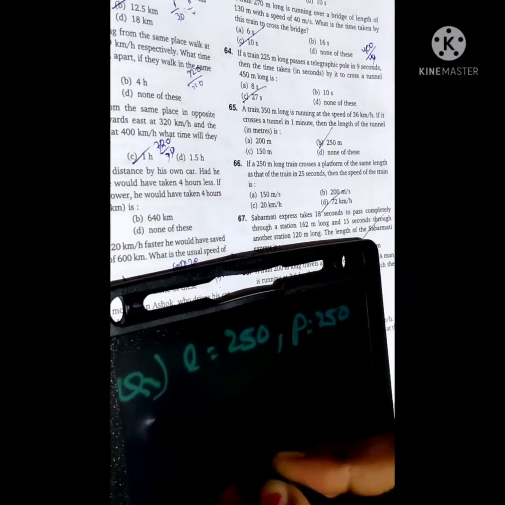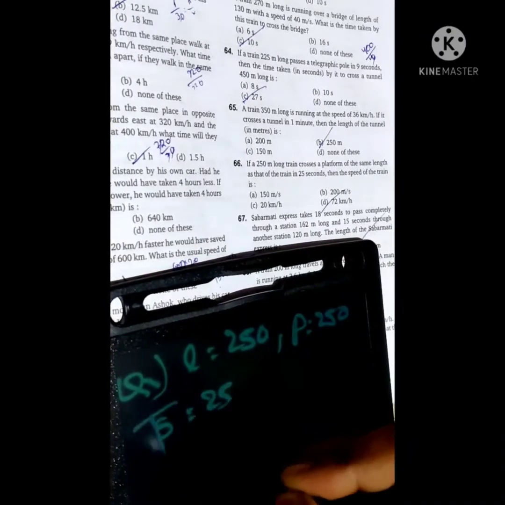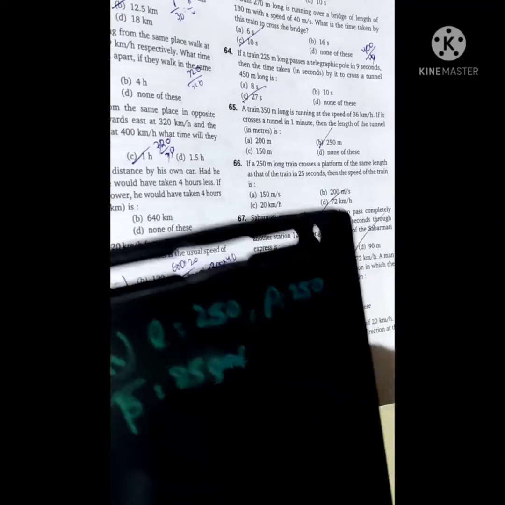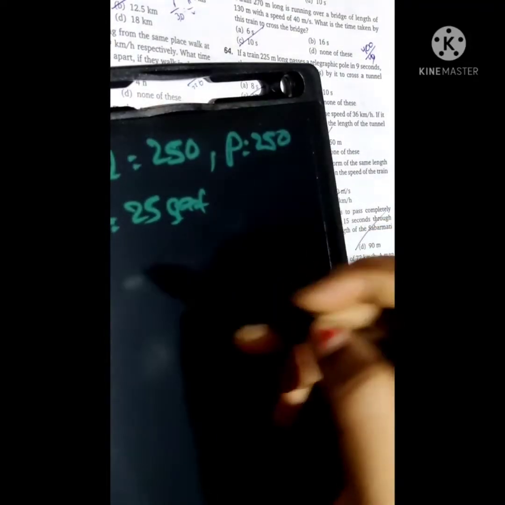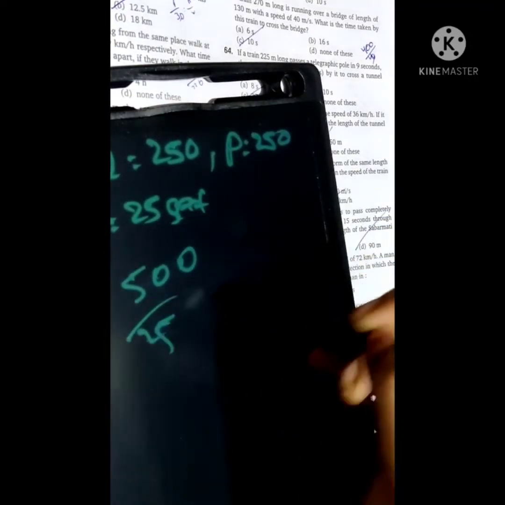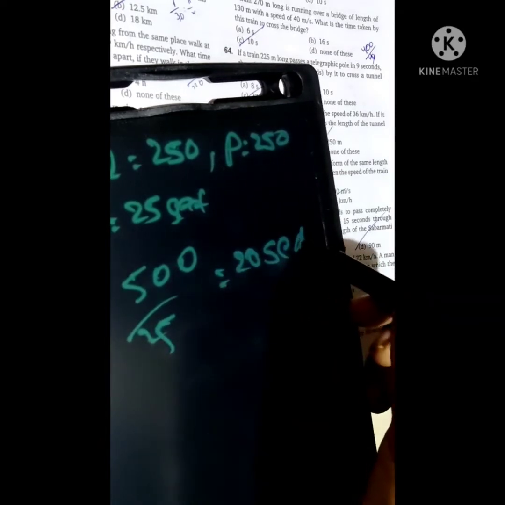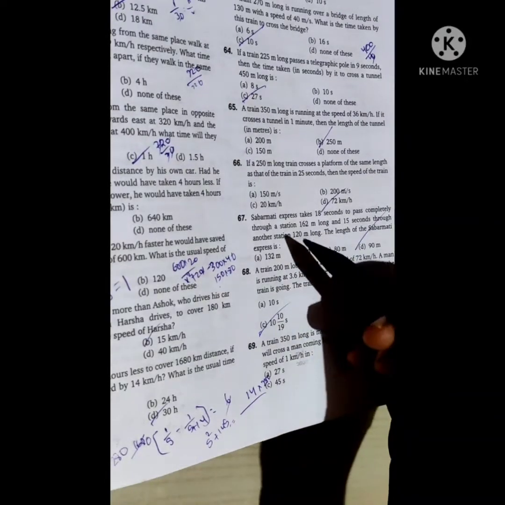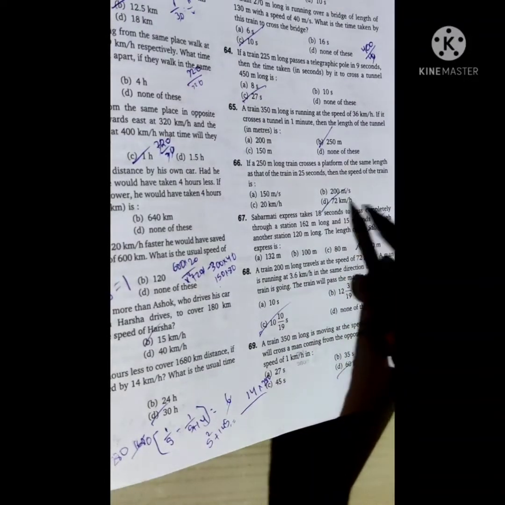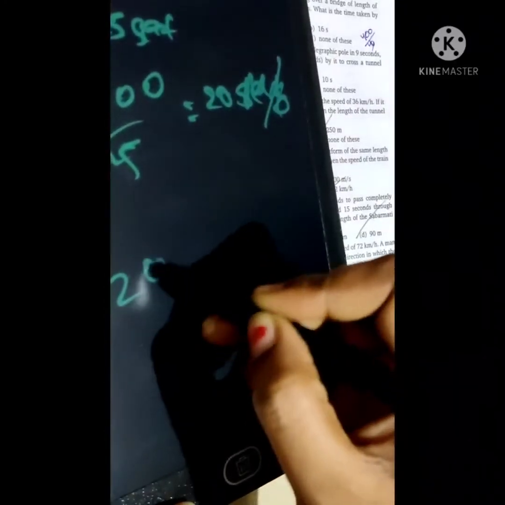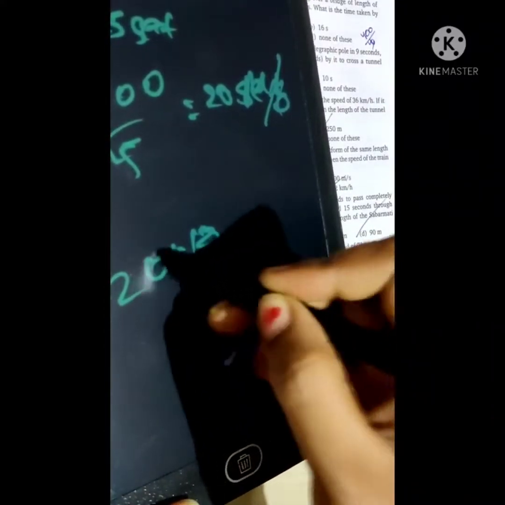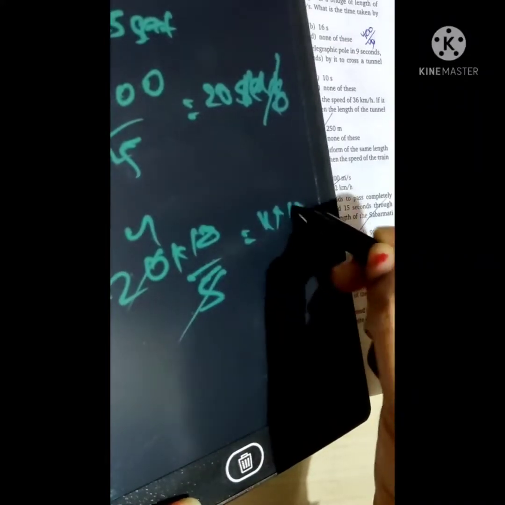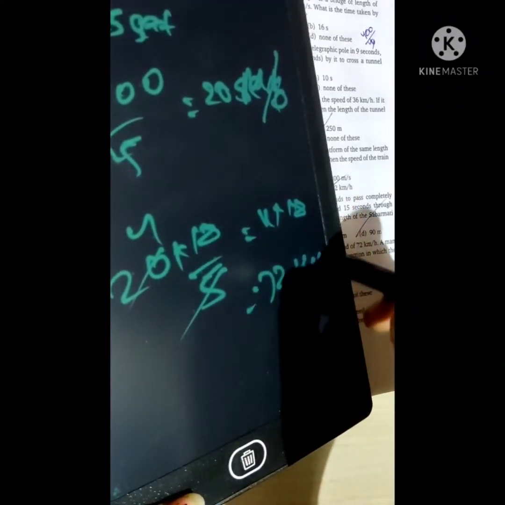and the given train passes in 25 seconds, it means time. Then we will find the speed of the train. It means 500 by 25, which is 20 meter per second is the answer. But in this it is given in kilometer per hour, so 20 into 18 by 5. So 4 into 18 is equal to 72 kilometer per hour. So this is the answer of this question.